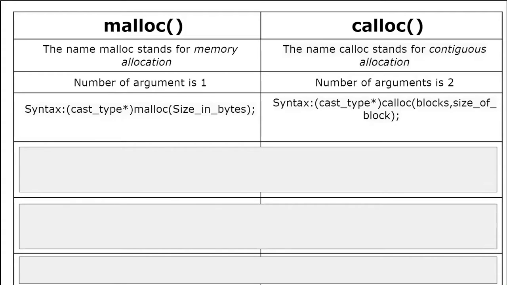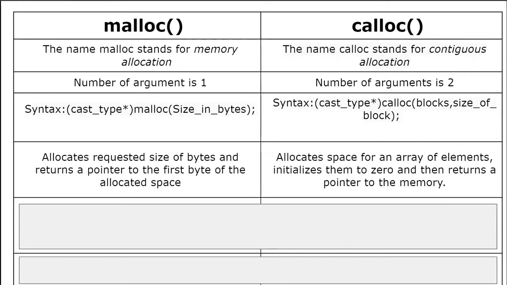Syntax for malloc is cast type asterisk malloc, size in bytes. Size in bytes is the number of arguments, that is 1. In case of calloc, it is cast type asterisk calloc, blocks comma size of block. One of the arguments is blocks and the second one is size of blocks. So we require two arguments in calloc.